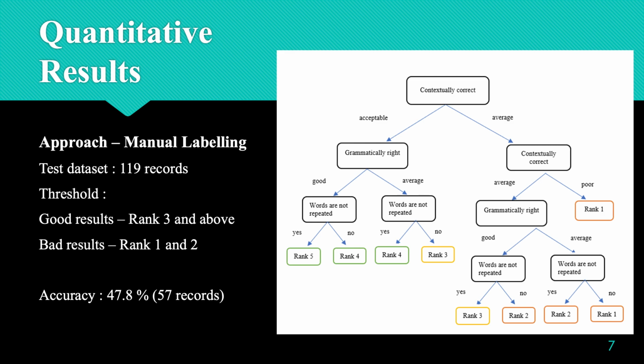First, we checked contextual correctness, checking if the context provided by the headline is also present in the article. If it is an acceptable one, it goes to that branch. If it is average, to this one. Then we check the grammatical correctness of the generated output. After that, we checked if words are being repeated very often or not, and based on this, we rank the outputs. If an output has a rank of 3 or above, it is considered a good result, and if it has a rank of less than 3, it is considered a bad result. We got around 57 good results out of the 119 records, so we got an accuracy of about 47.8%.